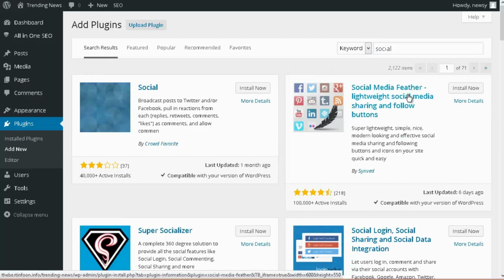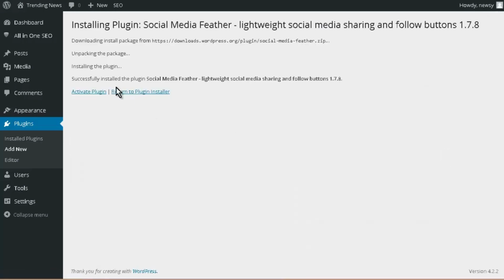Okay, and this is what we want, Social Media Feather. What this does is it will put icons on there for sharing and for following. And that's important because we want both of those, and I'll get to that in a sec, but let's activate the plugin.